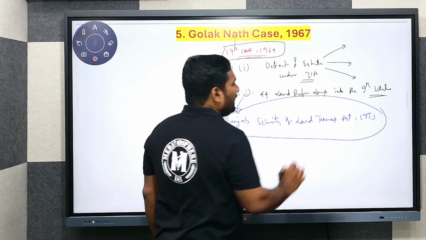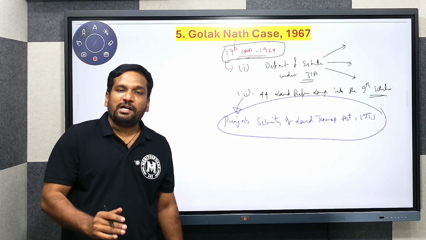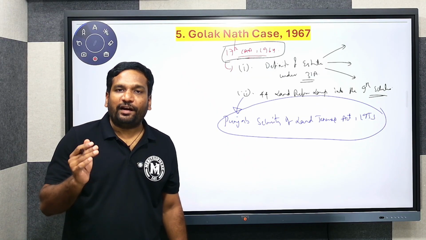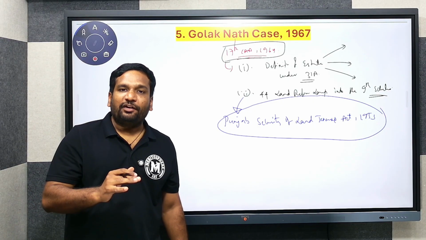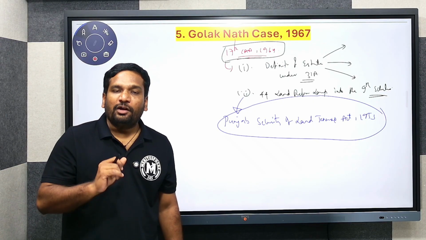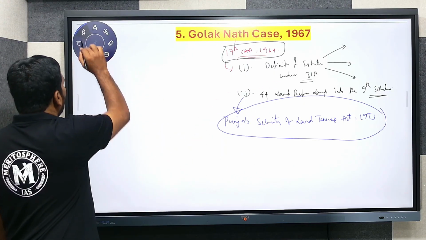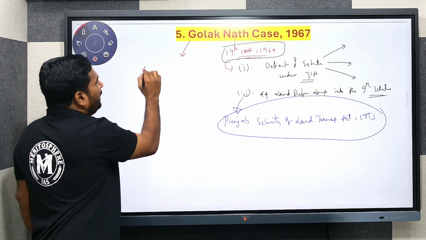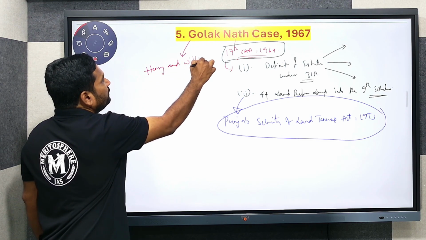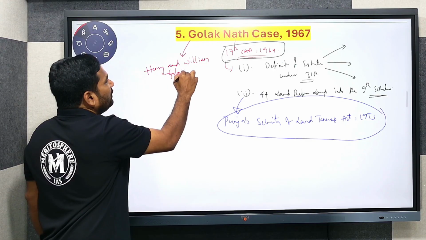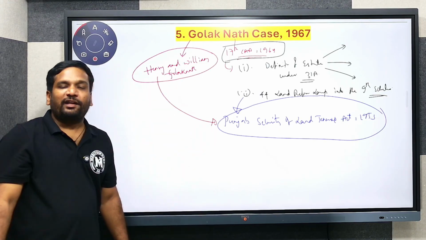The legislation enacted in 1953 was included into the ninth schedule to give legal sanctity and legal immunity to it. Golaknath, Henry and William challenged the inclusion of this particular law into the ninth schedule.